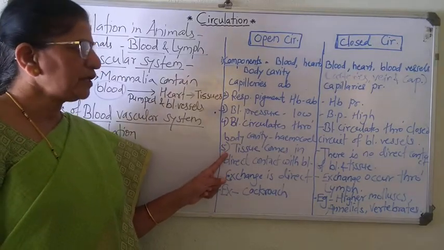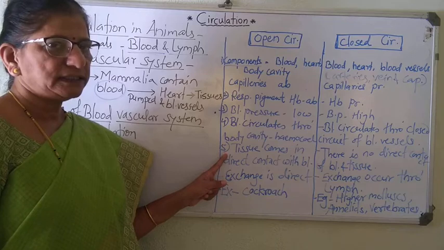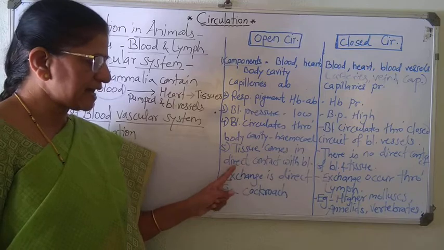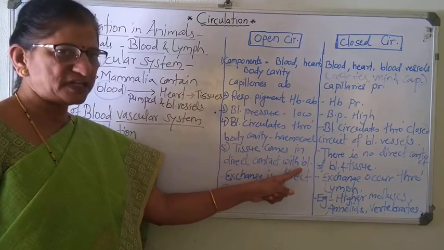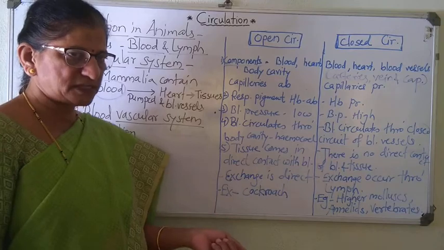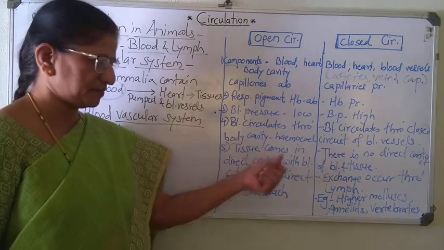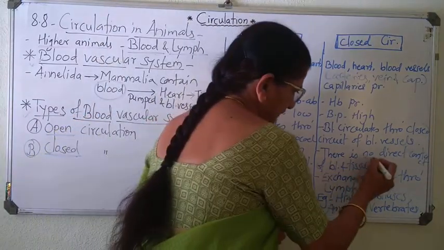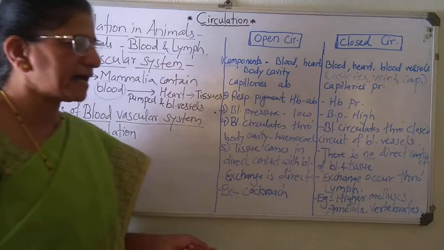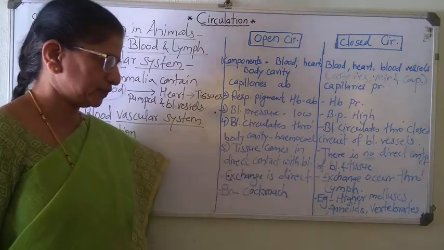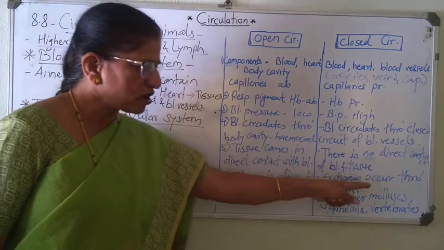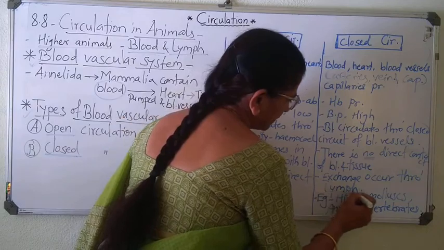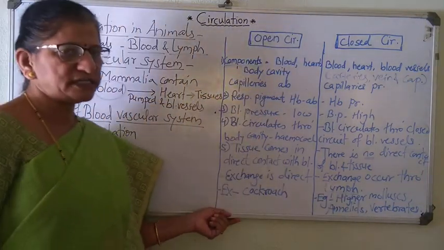Then, how do the tissues get nutrients through blood? The tissue comes in direct contact with blood in open spaces. They are bathing in those open spaces, open sinuses or hemocoel. Whereas in closed circulation, there is no direct contact between blood and tissue. The exchange occurs through one fluid. That fluid is known as lymph. What is lymph? We'll see later on.